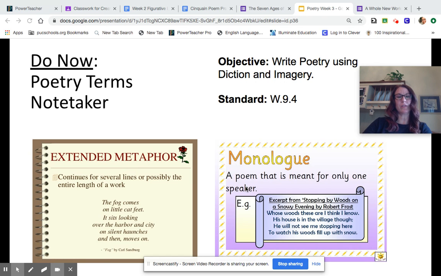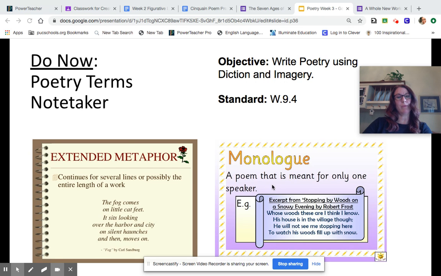And then moving on to our second term, a monologue. A monologue is a poem that is meant for only one speaker. So if there are 2 speakers or 3 or any more speakers than one, then a poem is not a monologue. But if the poem for its entirety is spoken from the point of view of only one speaker, then that poem becomes a monologue.